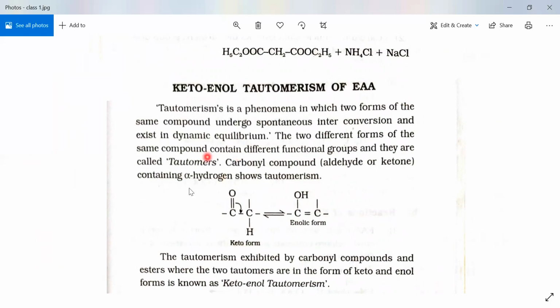The keto form is C=O. It is converted into the enolic form, that is C-OH. The two compounds have the same molecular formula but different functional groups. This is a keto functional group, and this is an enol functional group.